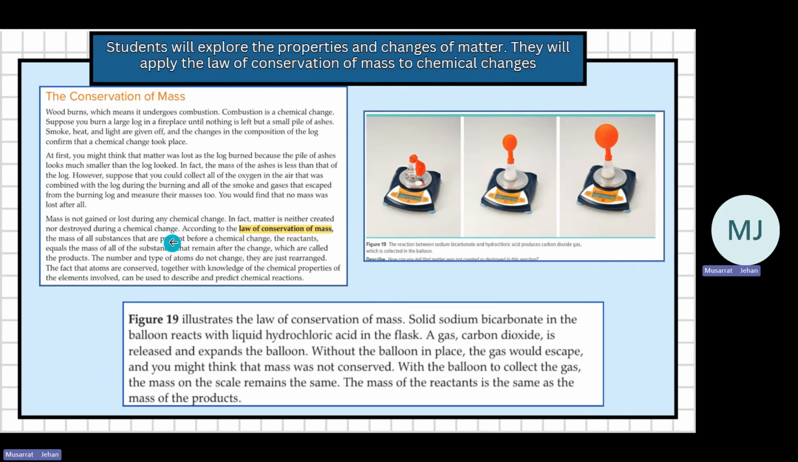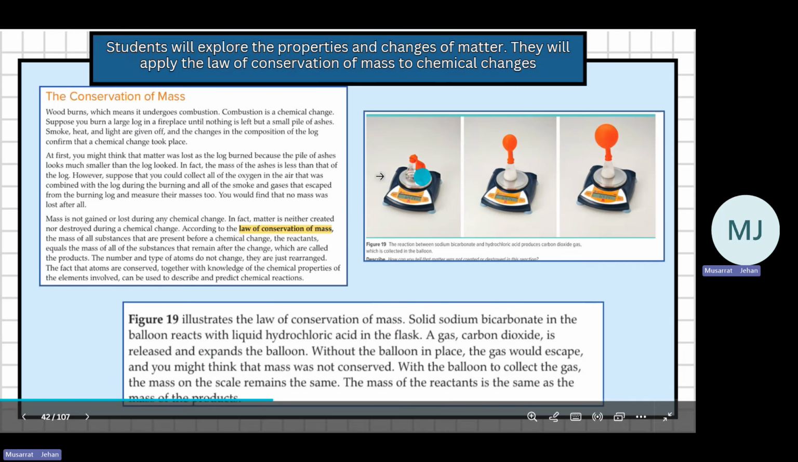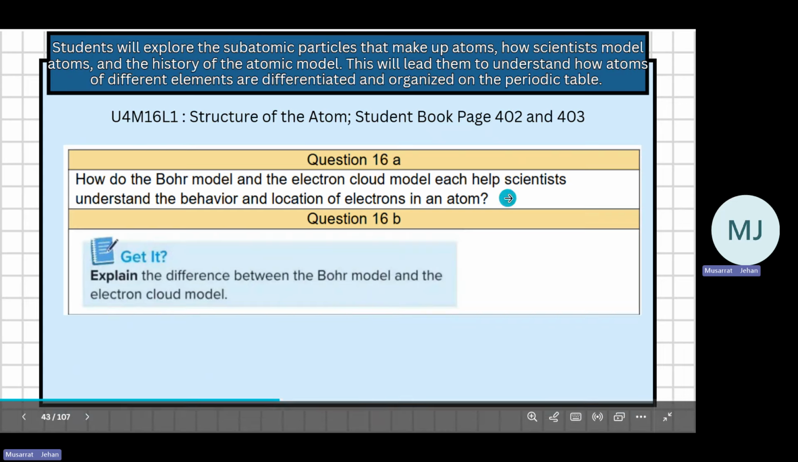You might think matter is lost, but no, it's not lost. It has changed into gases and other forms, so the mass will remain the same. It has moved out. That's why we feel it is less. Oxygen has combined with it and it has formed this. So, law of conservation of mass: mass is not gained or lost during a chemical change. This I already explained in this figure.